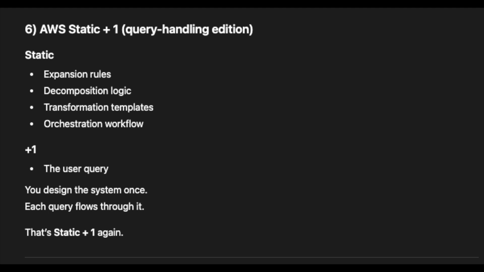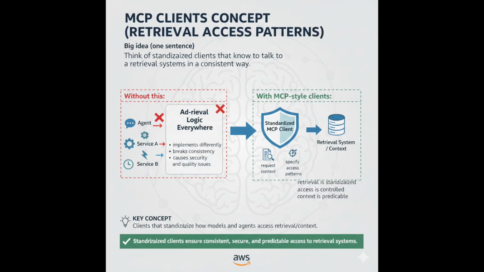6. AWS static plus one, query handling edition. Static: expansion rules, decomposition logic, transformation templates, orchestration workflow. Plus one: the user query. You design the system once. Each query flows through it. That's static plus one again.